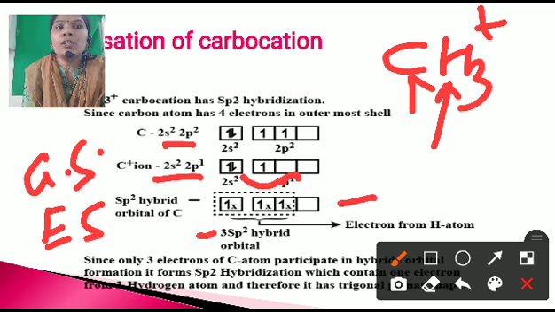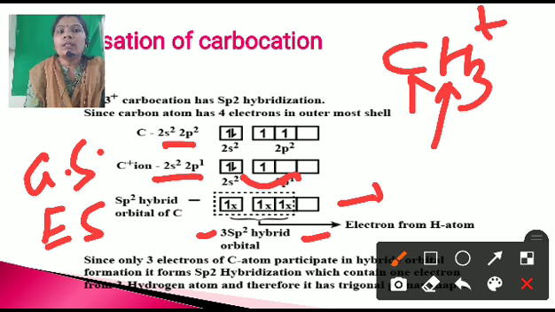Then the combination of 1s and 2p forms sp2 hybrid orbitals. Since only 3 electrons of the carbon atom participate in the hybrid orbital formation, it forms sp2 hybridization, each containing one electron from a hydrogen atom.